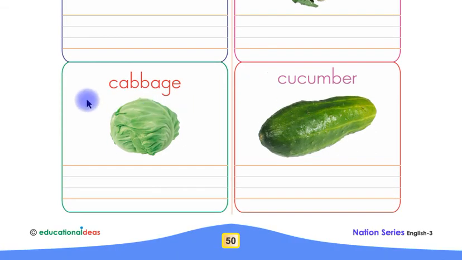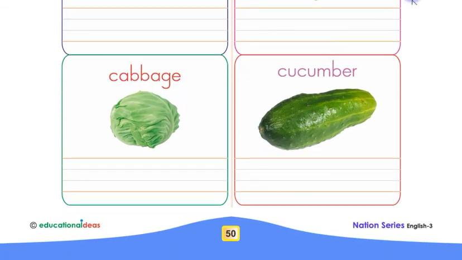Look at this, children. This is cabbage. Listen again, children, cabbage. Listen one more time, children, cabbage. Now say with me, children, this is cabbage. Say again, children, this is cabbage. Children, now you have to write the name cabbage in between these 4 lines by yourself.